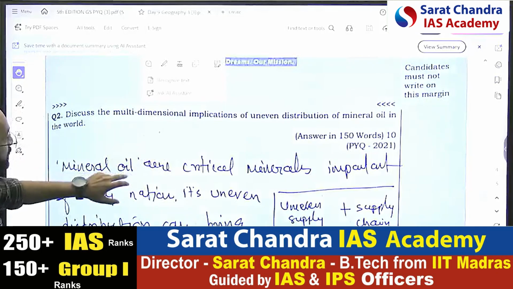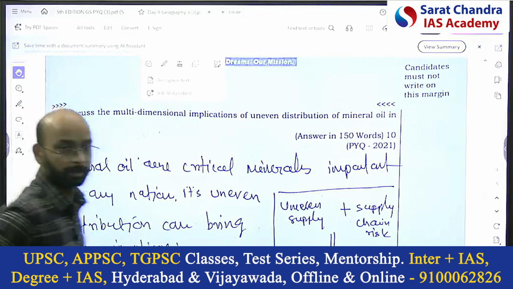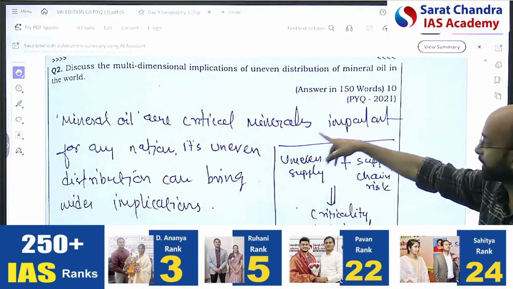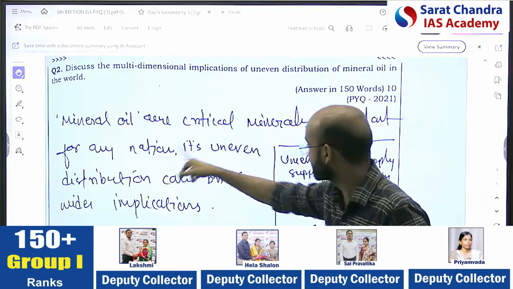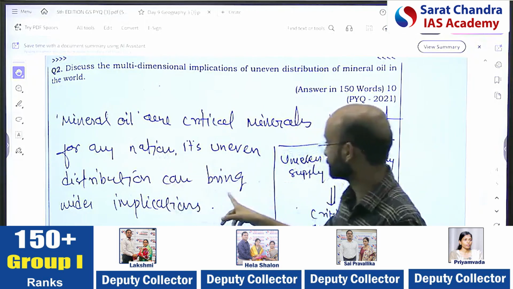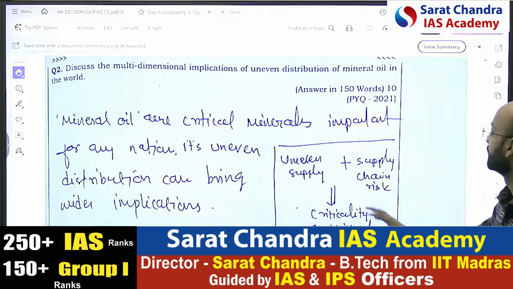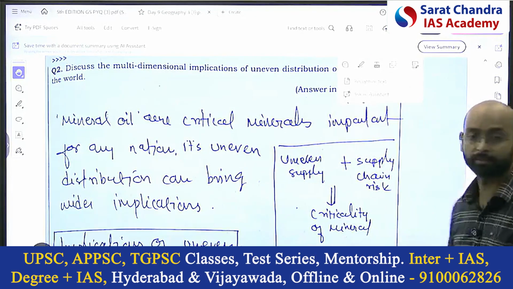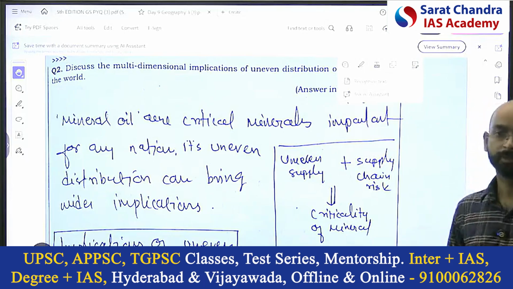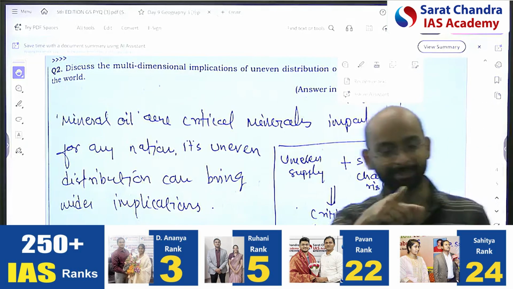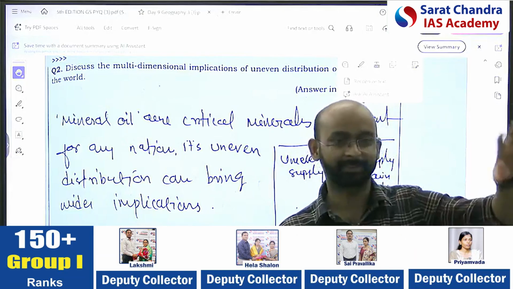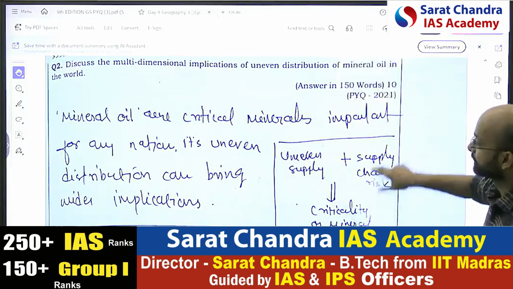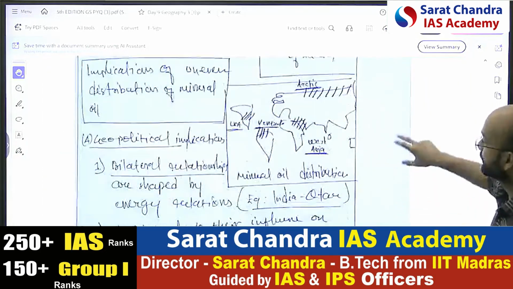Discuss the multidimensional implication of uneven distribution of mineral oil. Now here, the introduction: this is a global question, not national. Mineral oil is a critical mineral, important for any nation. Its uneven distribution can bring wider implications, very general. But here I try to give uneven supply chain risk that brings the criticality of the mineral. This is the thing we learned in the critical mineral definition: supply is very low or uneven, and second is that the risk is there. That brings the criticality. Implication of uneven distribution of minerals.